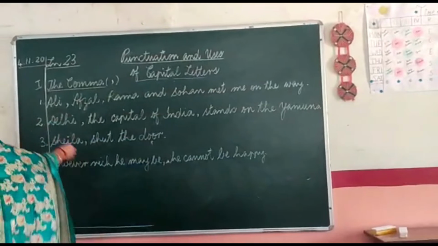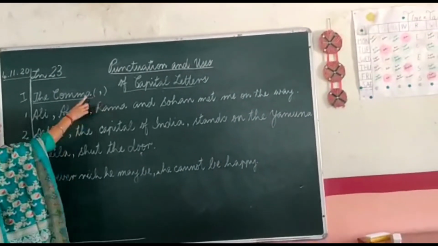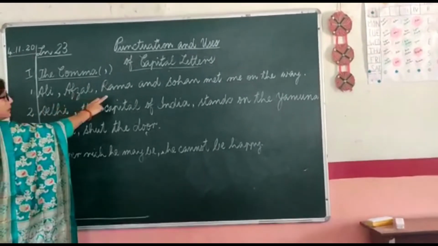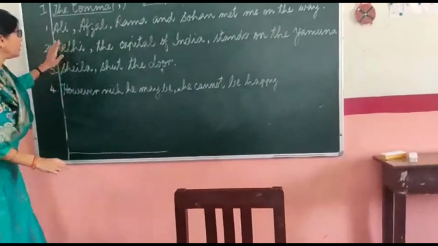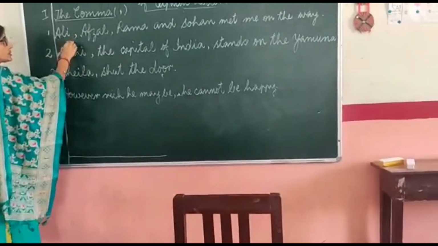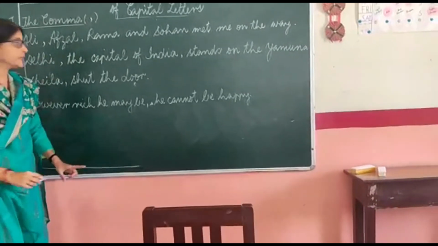Now see, number 1, the comma. This is the sign of comma. Ali, Afzal, Ram and Suhan met me on the way. Now first of all, we put comma to separate a series of words of the same parts of speech.